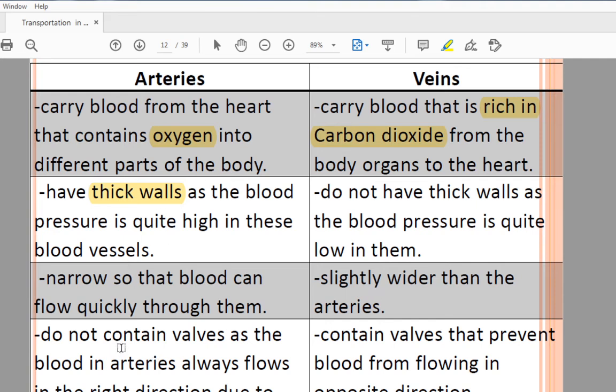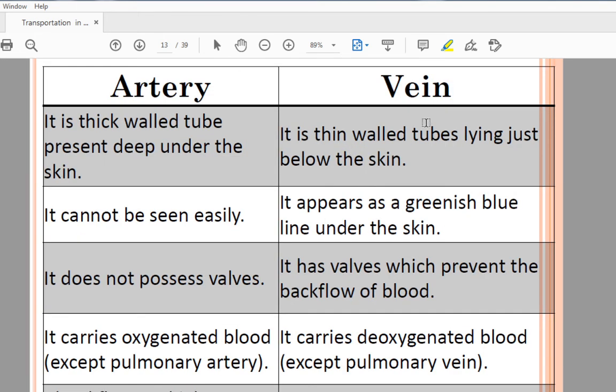These arteries do not contain valves as the blood in arteries always flows in the right direction due to the pumping of the heart. Your right direction and my right direction. There is a pumping of the heart, and that's why the arteries do not have valves. Instead of that, the veins have valves as there is a blood flow in the opposite direction. Understood the difference between the arteries and veins?